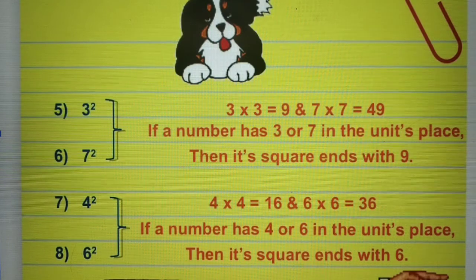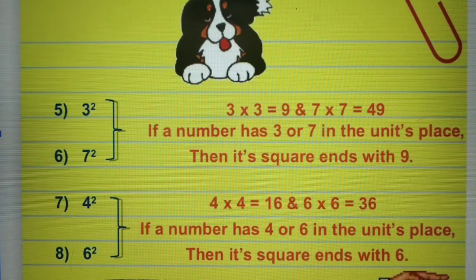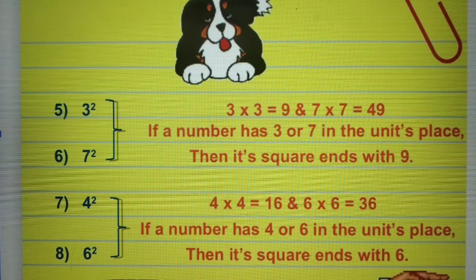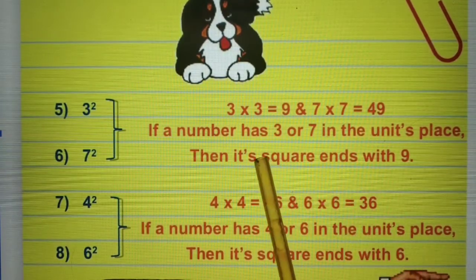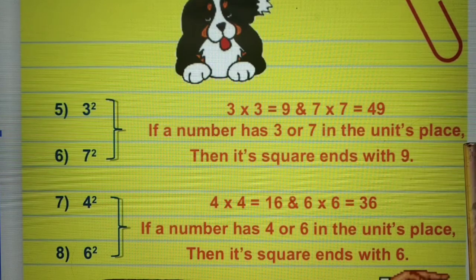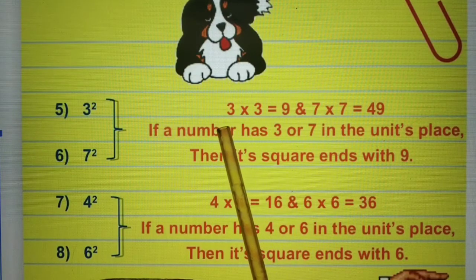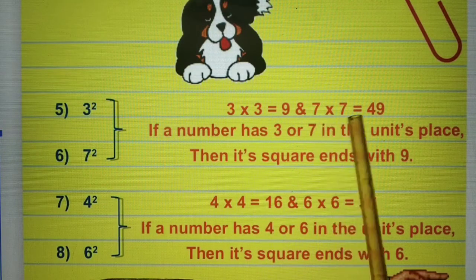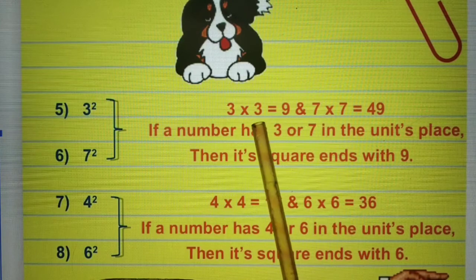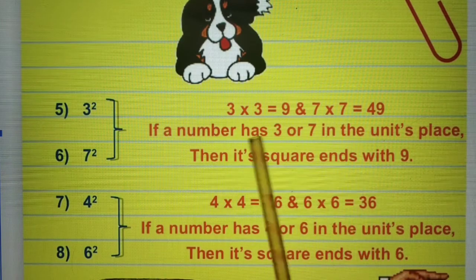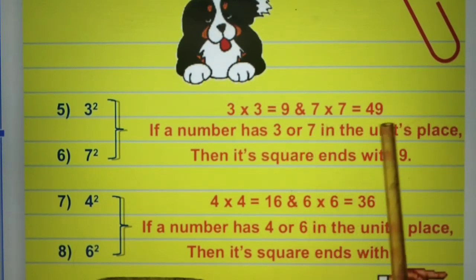Next properties are 3 square and 7 square. They are linked. As in previous slides we have seen that 1 and 9 are related, 2 and 8 are related. Similarly 3 and 7 are related. What is the relation between them? If a number has 3 or 7 at the unit place, like 3 times 3, 7 times 7, 13 times 13, 23 times 23, 17 times 17, 27 times 27, then the answer always has 9 in the unit place.